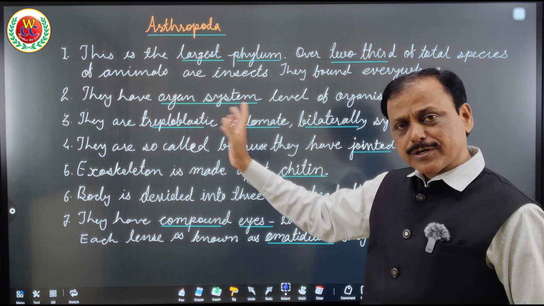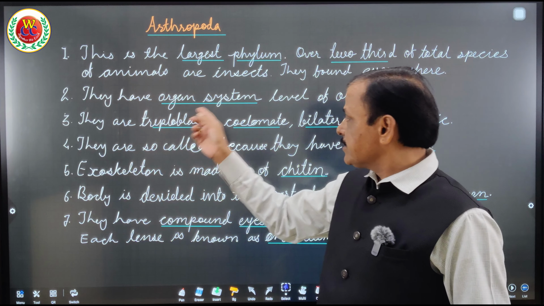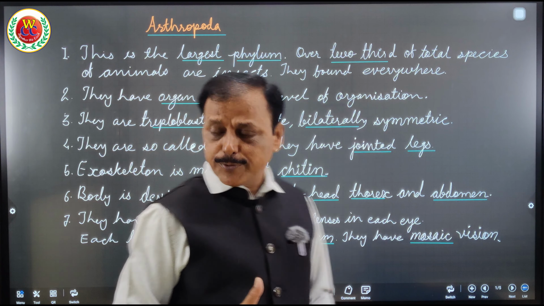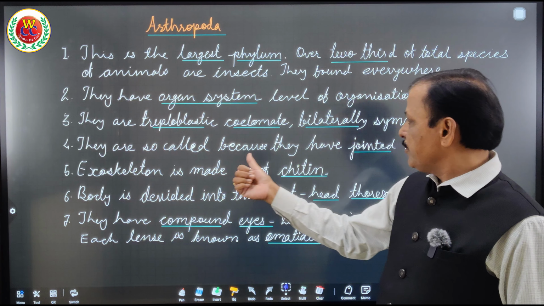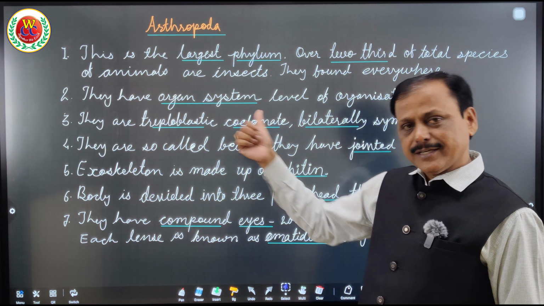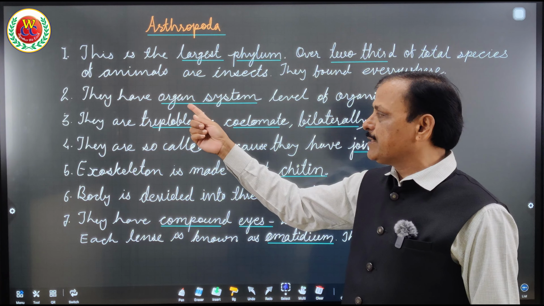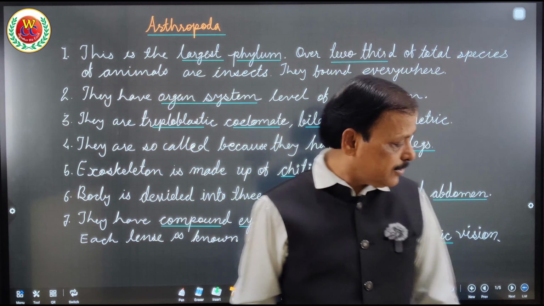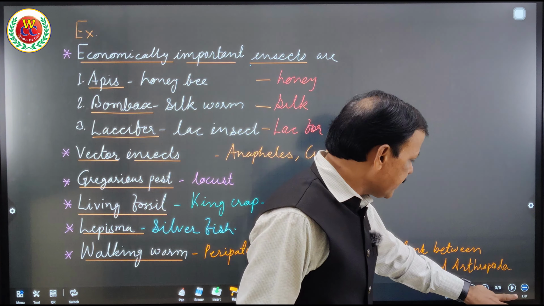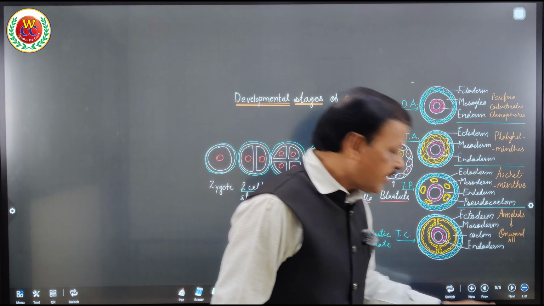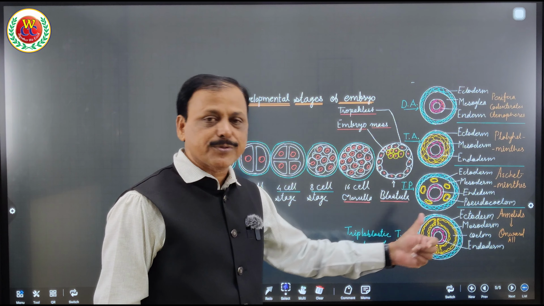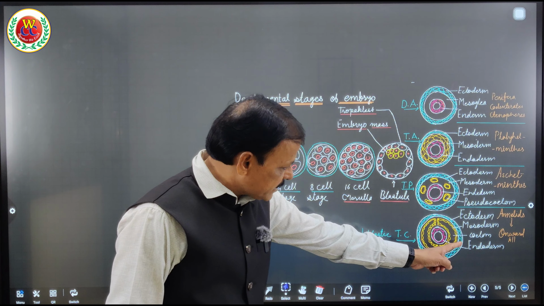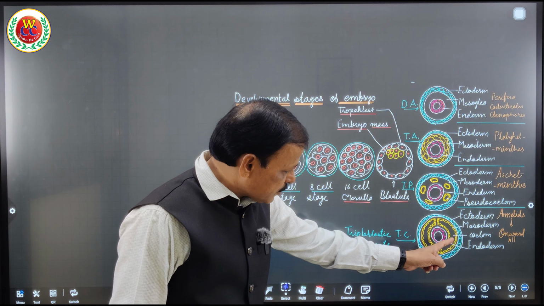Second point, they have organ system level of organization because they are triploblastic. Next point, they are triploblastic, coelomate, and bilaterally symmetrical. Being triploblastic coelomate, they have organ system level of organization. What is triploblastic coelomate was already explained on the very first day when we were learning about classification. This type of embryo development is triploblastic: ectoderm, mesoderm, endoderm.